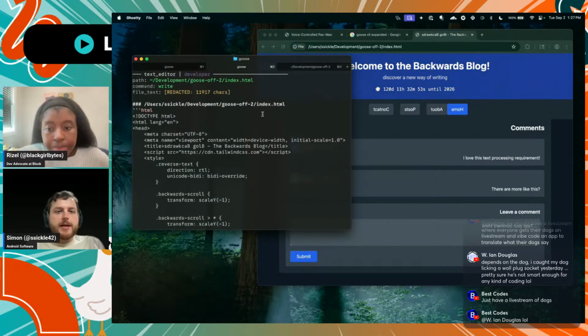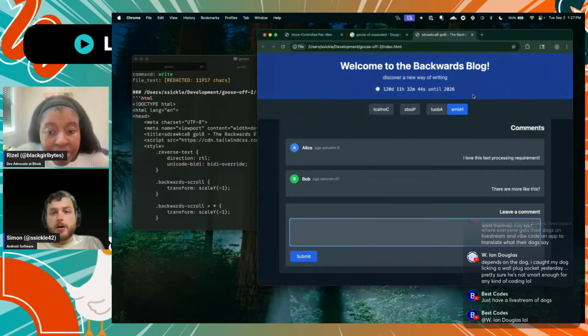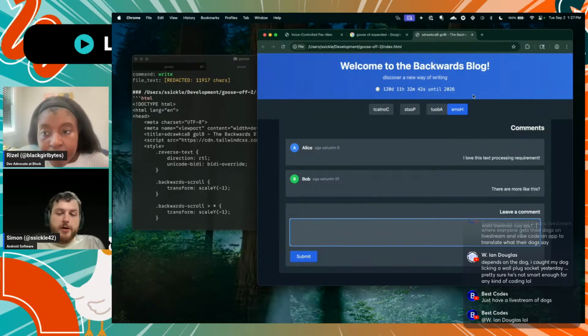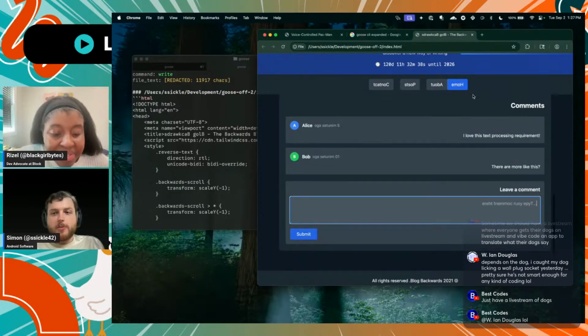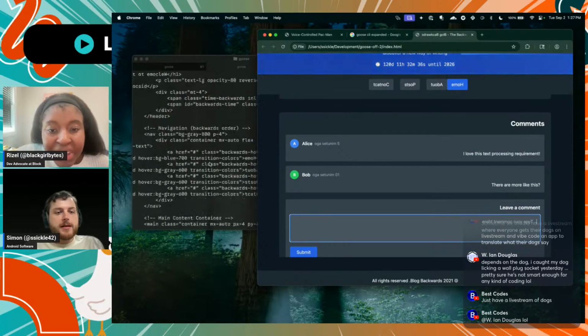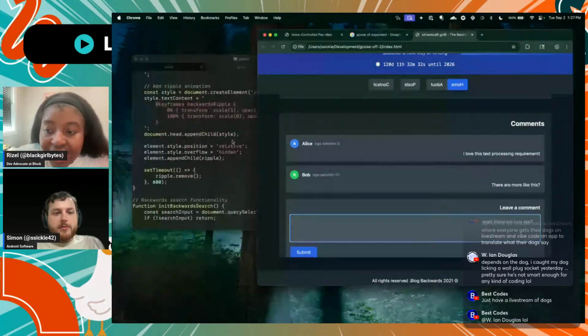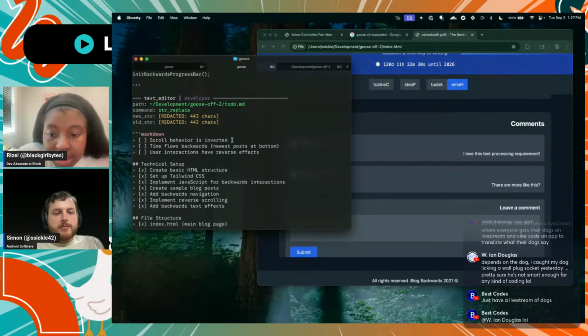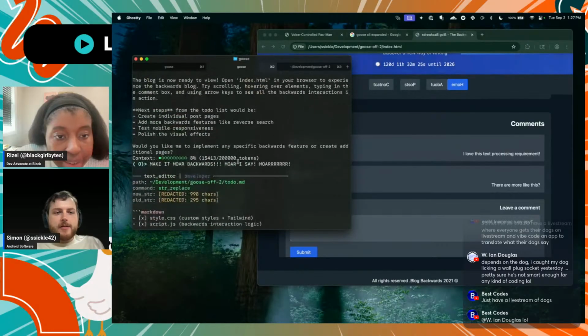And it created the plan and made the HTML. Interestingly, Sonnet just opened that HTML for me and opened the browser. I wasn't expecting that. I thought I was going to have to open it myself, but I love when Sonnet does that. It did a lot of work, and then I said, hey, this wasn't backwards enough.